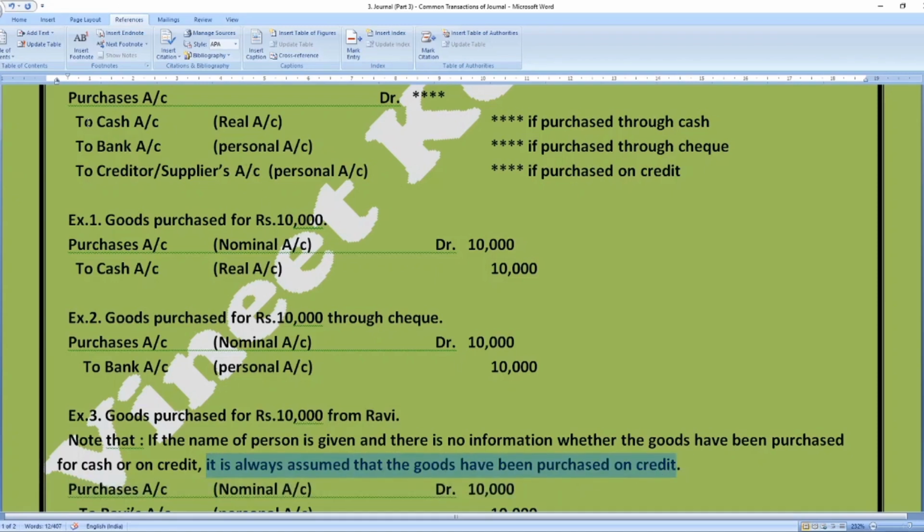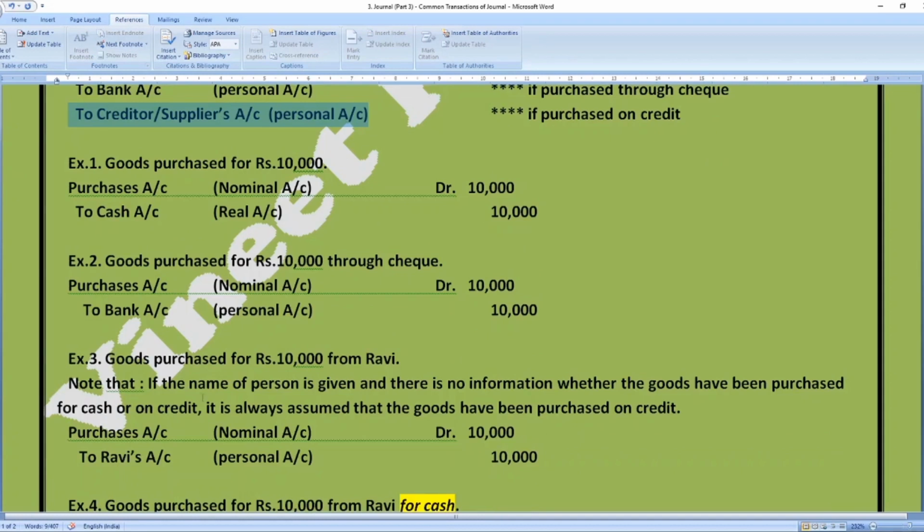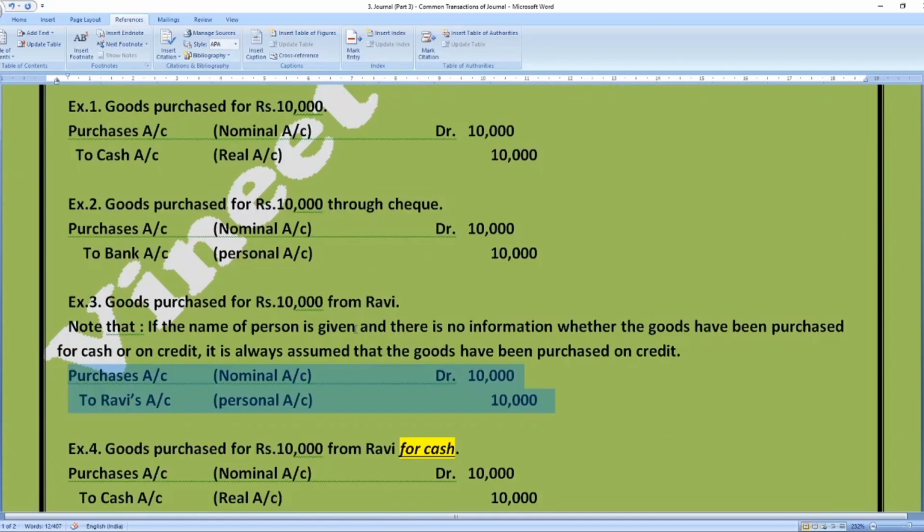So neither did we make the cash payment nor payment through bank account. Our entry will be purchases account debit to that creditor or supplier account, as he is the giver of the goods. So what entry will we pass here? Purchases account debit to Ravi's account. I hope I am very clear to you regarding this topic.